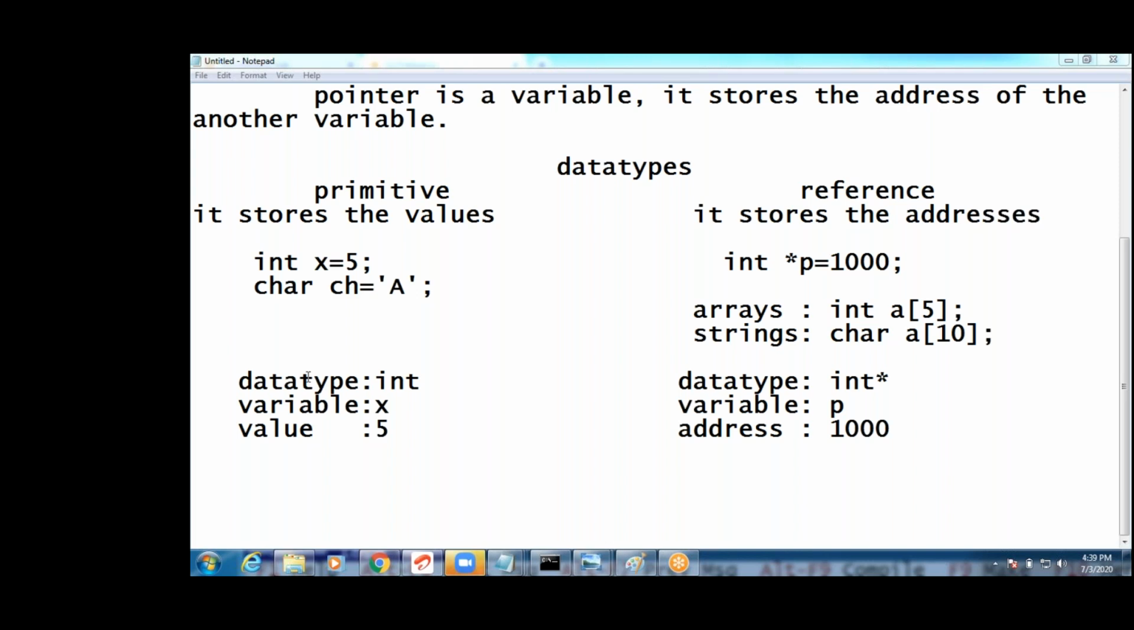I said these values are stored in some locations. Those locations have addresses, right? Pointer is a variable. It stores the address of another variable. Value is stored in some address location. Same, guys: every person has an address. For example, I have an address, you have an address, the college has an address, the house has an address. Everything has an address. Without an address, anything doesn't exist, right?